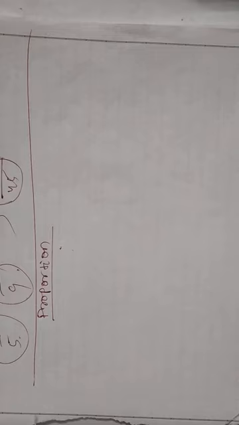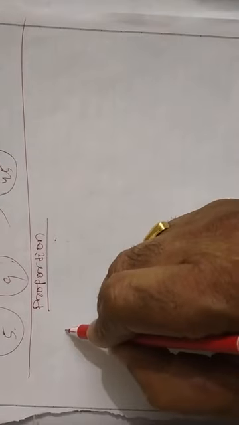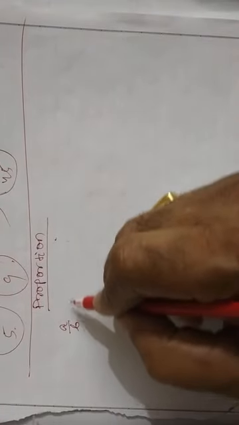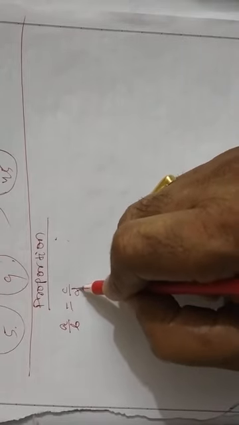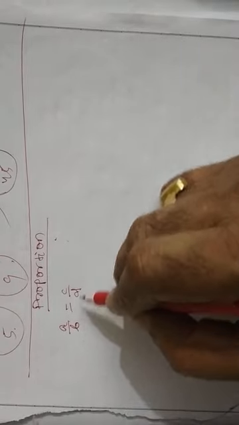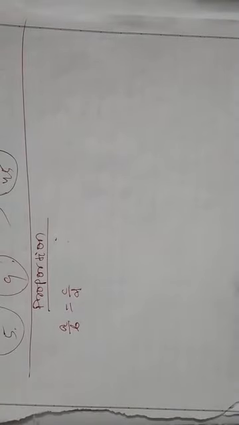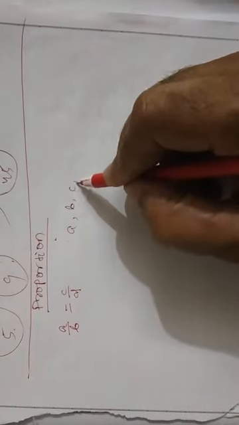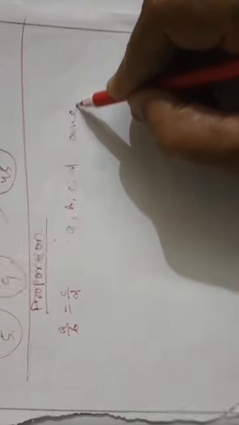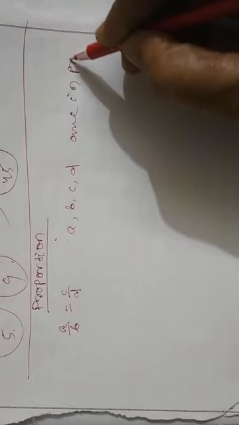In this video we shall discuss proportion. When two ratios A by B and C by D are equal, that is, A by B is the same as C by D, then we call the four numbers A, B, C, D are in proportion.